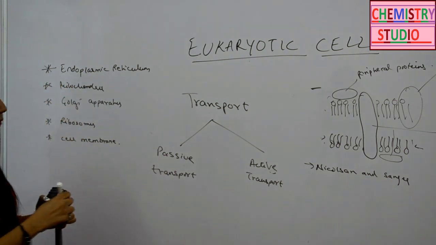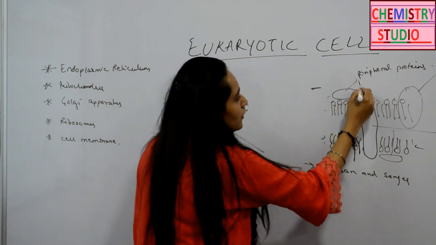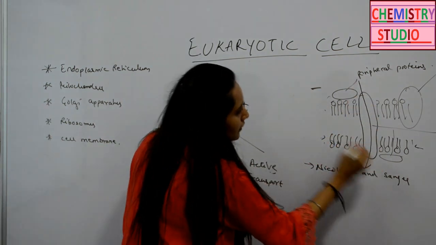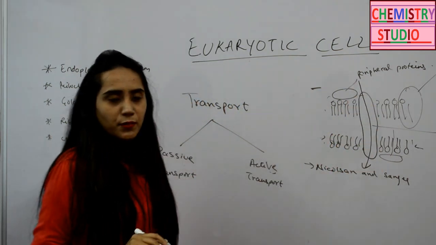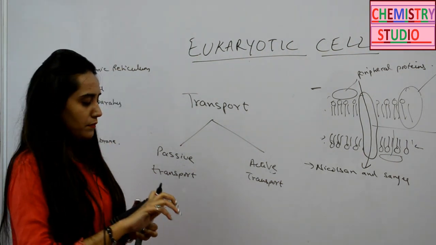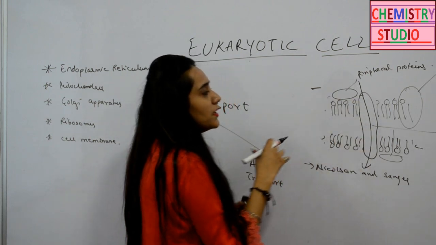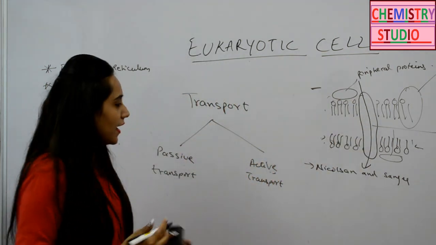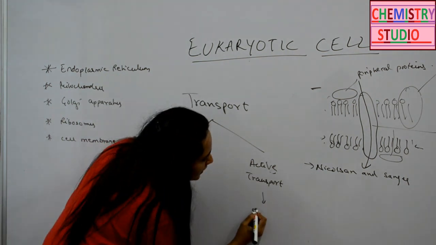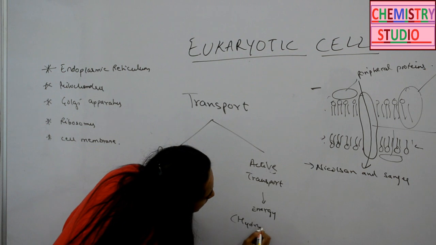Passive is for the molecules that are non-polar. Non-polar molecules can easily cross this membrane, so this is passive transport. Whereas molecules that are polar cannot pass the membrane so easily. For those, you need special proteins, and it needs energy in the form of ATP. So hydrolysis of ATP takes place.